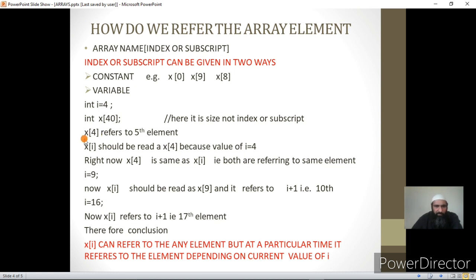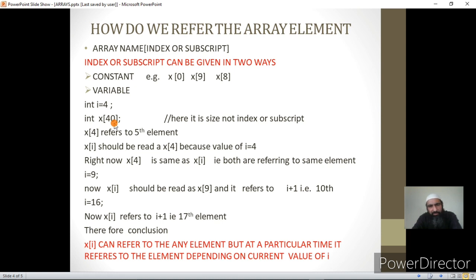Now x of 4 refers to the fifth element. I have told you, this array, that is int x of 40, has 40 elements. The data type of all these elements is int. All these elements are stored in contiguous memory locations, that is one after another. What is the reason for that? Because that way array handling is easier.